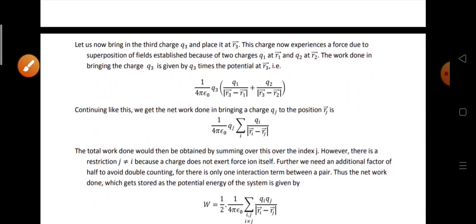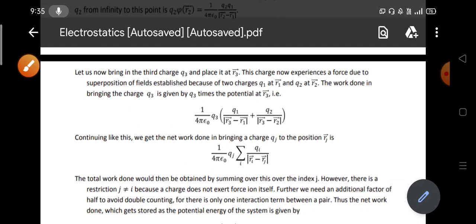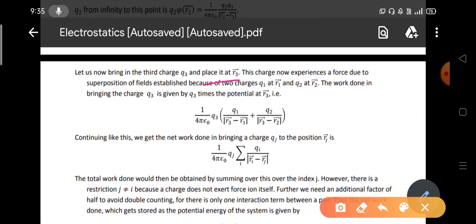Now suppose we are taking another charge, Q3, and it is placed at a point R3. Now we have to apply the superposition principle because the Q3 charge will experience forces due to Q2 and Q1, and these forces will not affect each other; rather they will be added. This is called the superposition principle.